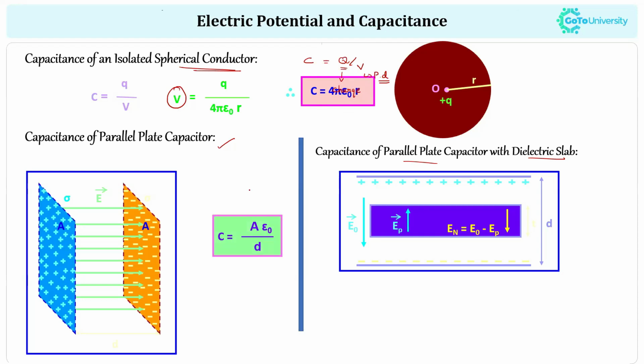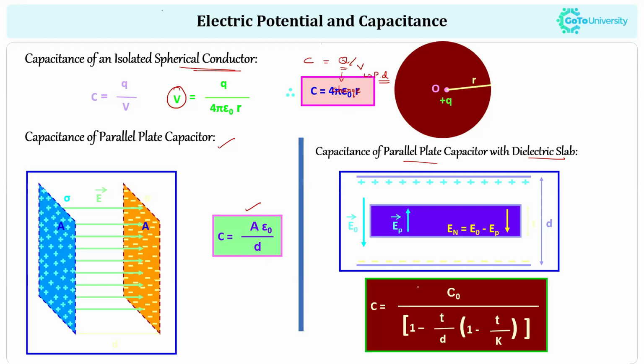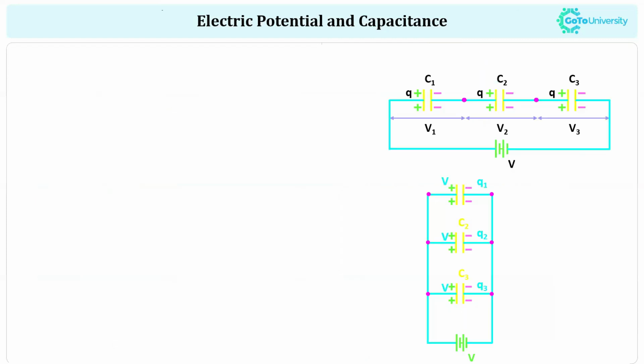When we have a parallel plate capacitor, the capacitance can be calculated using the formula A epsilon naught divided by d. In the case of a dielectric, we use this formula to calculate the answer: C equal to C naught divided by 1 minus t divided by d, bracket, 1 minus 1 divided by K. K here represents the dielectric constant.